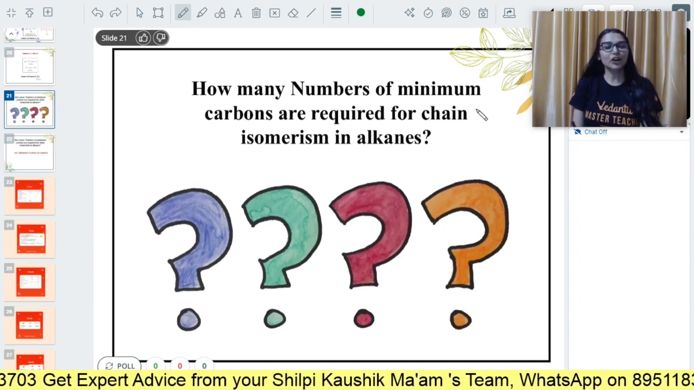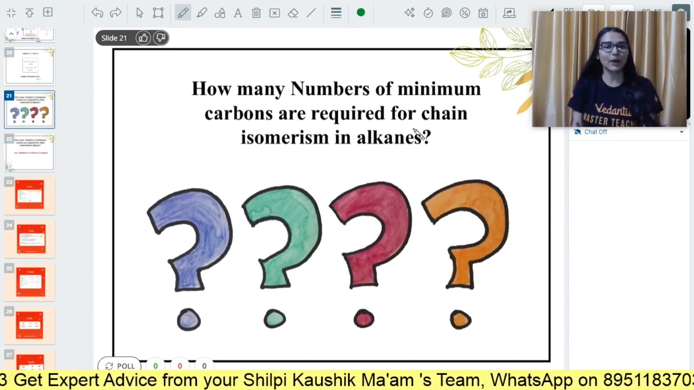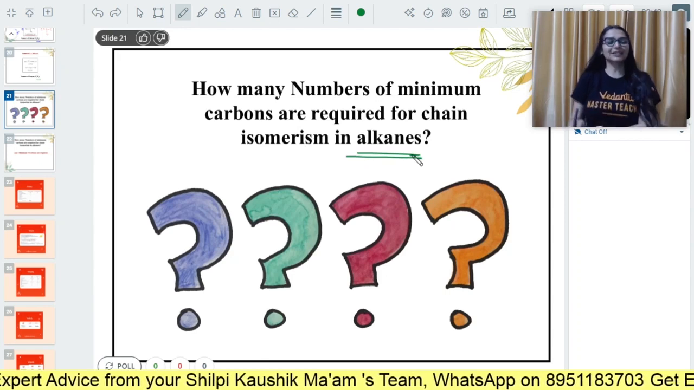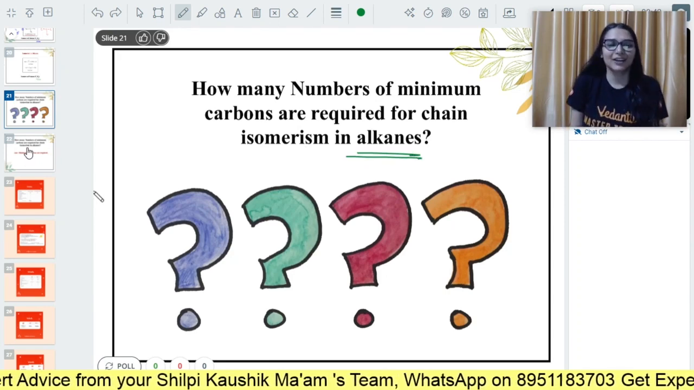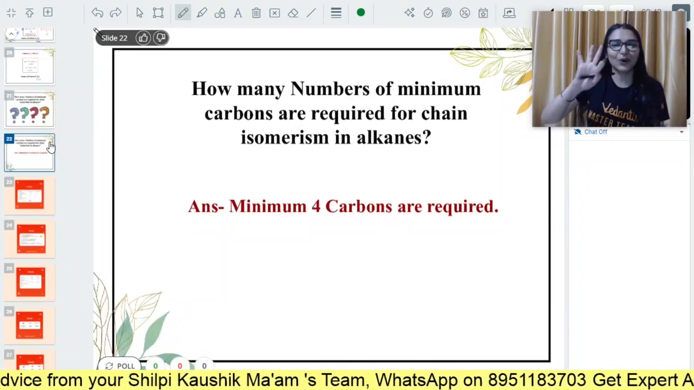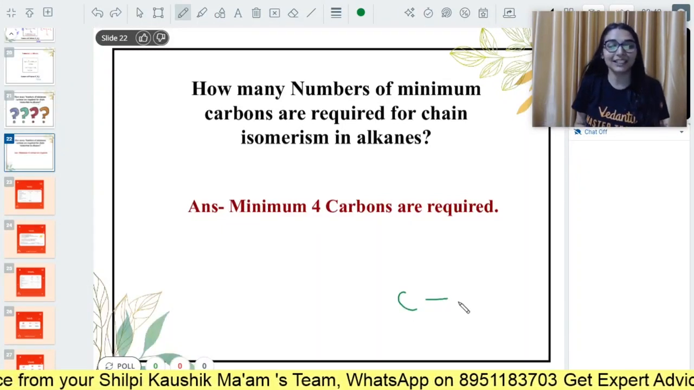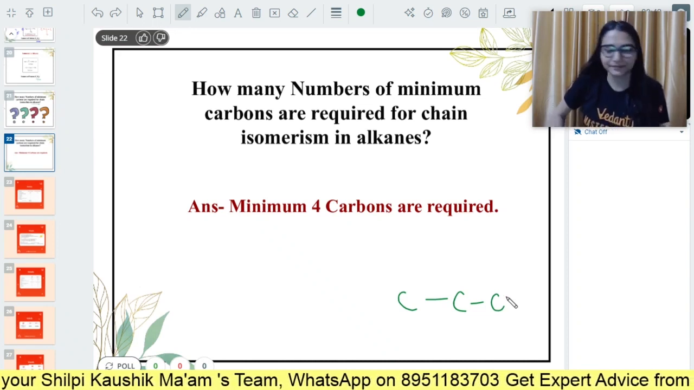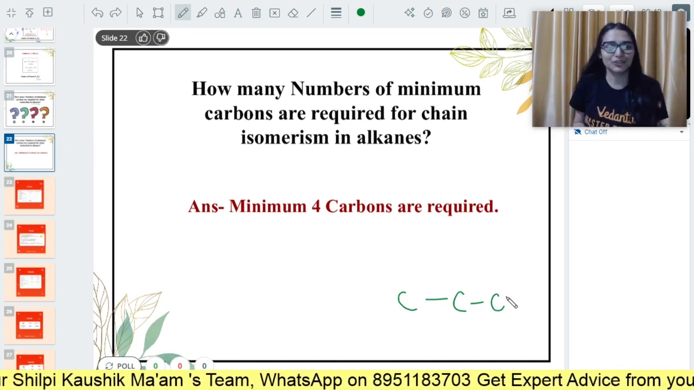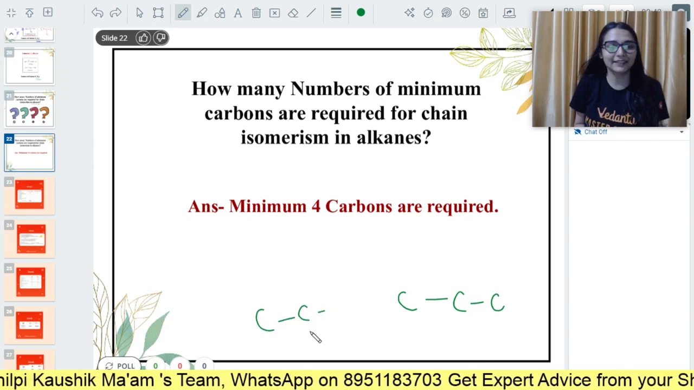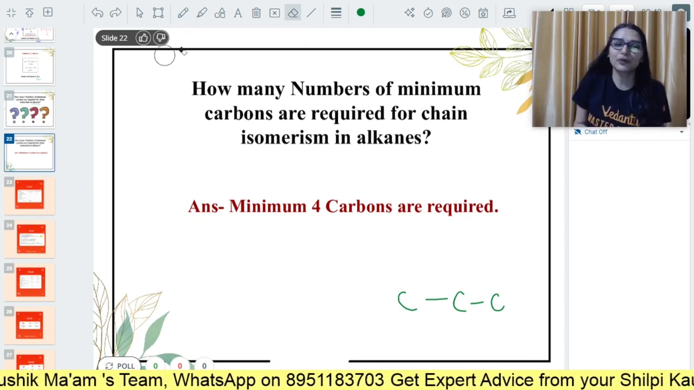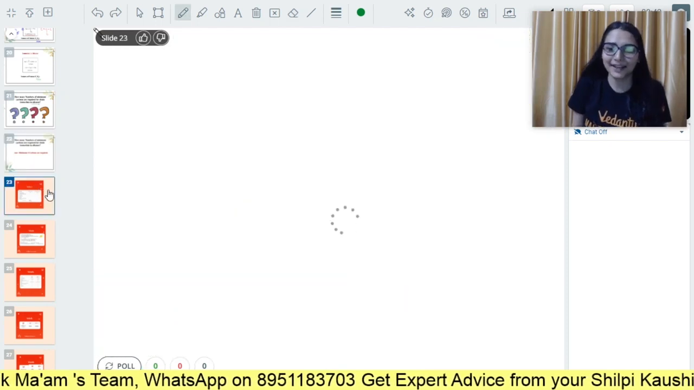How many minimum carbons are required for chain isomerism in alkanes? Everyone in the chat box? 4 carbon, not 3. If you draw 3, is there any other way of arranging the 3 carbon? You cannot vary the arrangement. Whatever you do, will you write like this? That is the same only. So minimum 4 carbons are required, right?